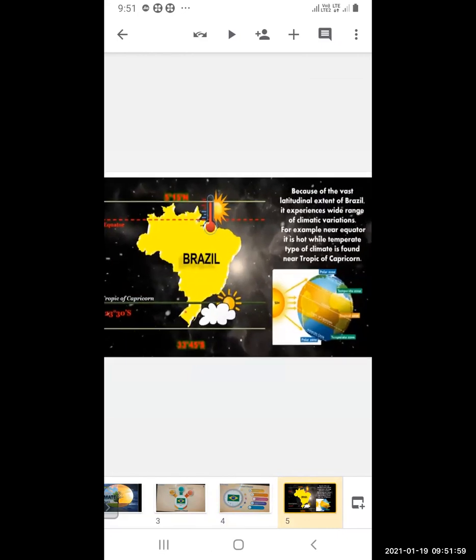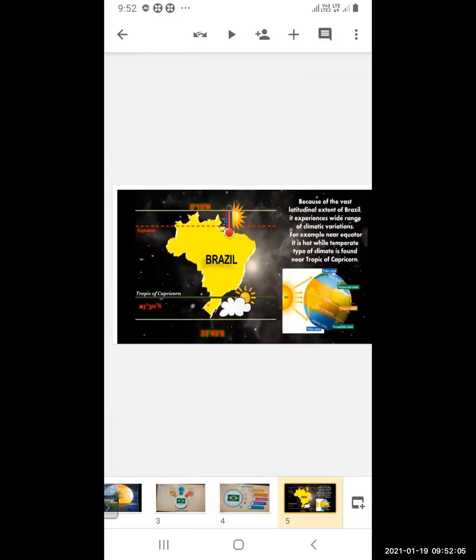For example, near the equator it is hot, while a temperate type of climate is found near the Tropic of Capricorn. The sun rays near the Tropic of Capricorn are not straight, they are slanted, so the temperature is cool. In the northern part of Brazil, where the equator passes, the sun rays are perpendicular, so the temperature there is hot.